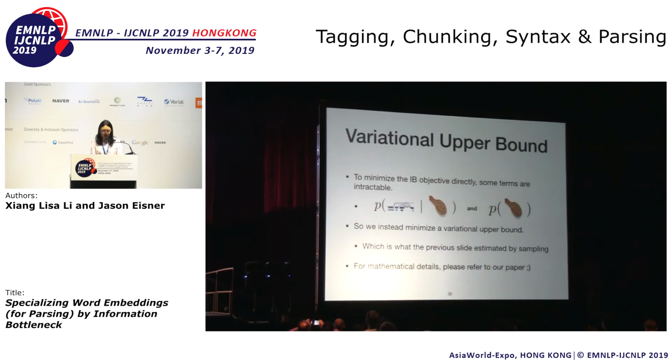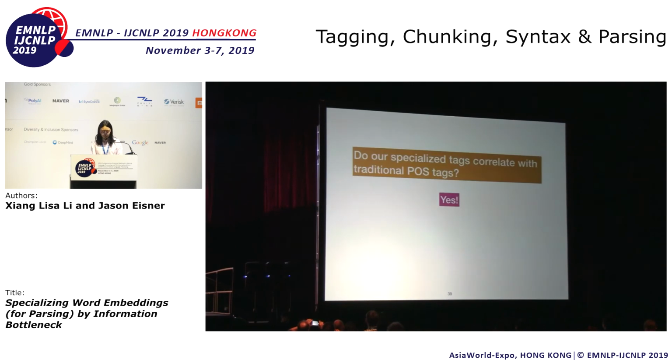So to minimize the IB objective directly, some terms are intractable, like P of parse given grain and P of grain. So we instead minimize a variational upper bound, which is what the previous slide actually estimated. For mathematical details about why those two terms are intractable and the detail about the upper bound, please refer to our paper.